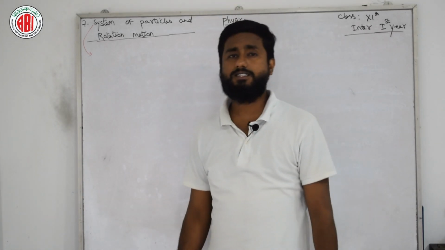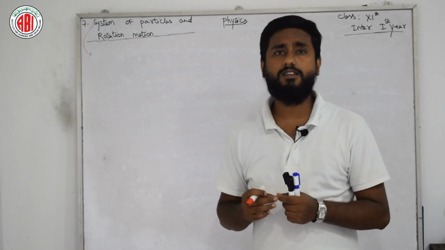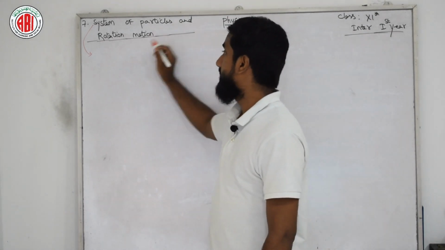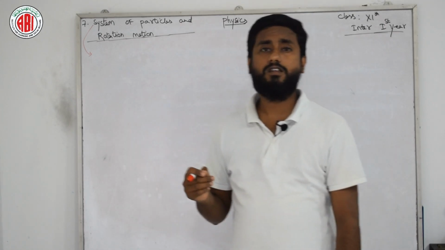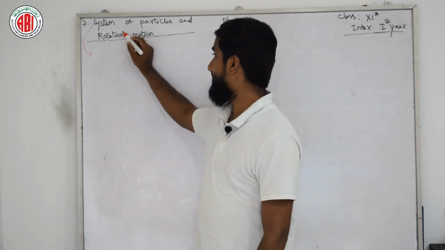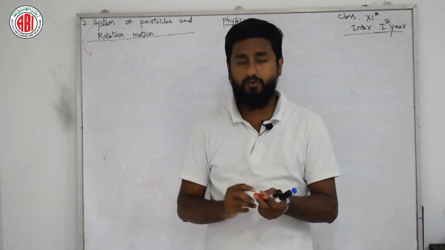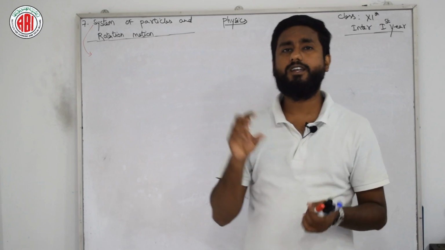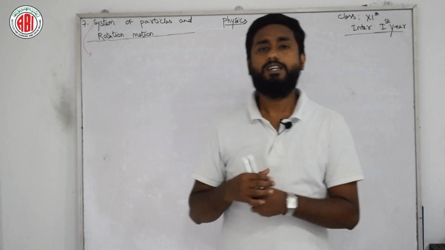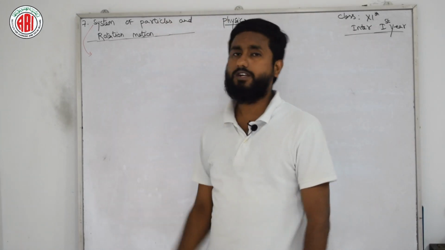A system is a set of guidelines or a set of rules in a particular organization, like forming a government, anything. So here, systems of particles means rules, guidelines, or protocols related to matter, how this matter is set up in particles. And rotational motion means what happens if I rotate this marker. If I am rotating anything, what happens to that body with this rotation, we need to study in this chapter, Systems of Particles and Rotational Motion.